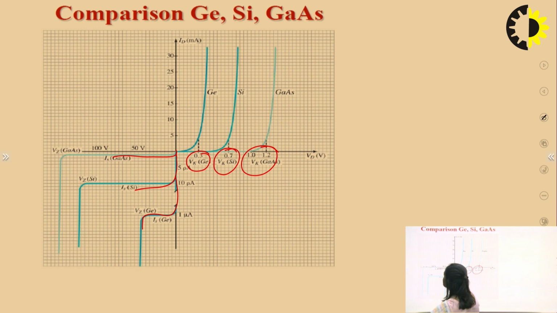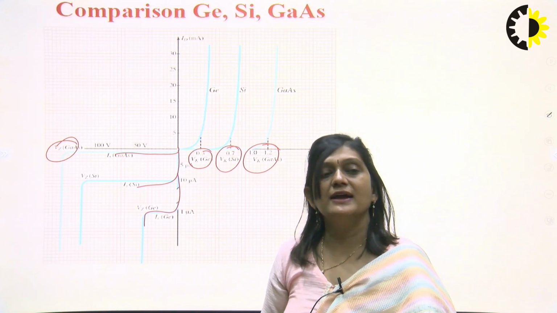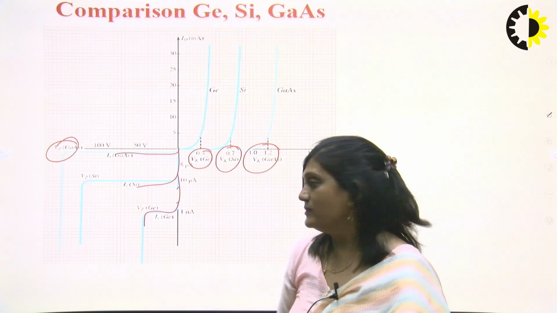Reverse saturation current for germanium is maximum in comparison to gallium arsenide and silicon, and breakdown voltage in case of gallium arsenide is more in comparison to silicon and germanium. So this is the main difference between all three. Germanium has a cut-in voltage of 0.3, silicon has 0.7 and gallium arsenide has 1.2.